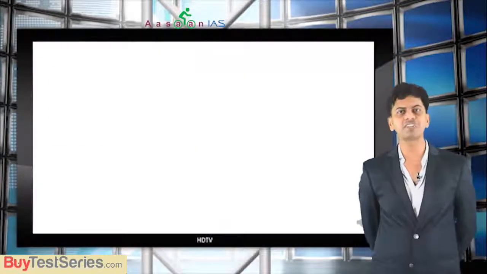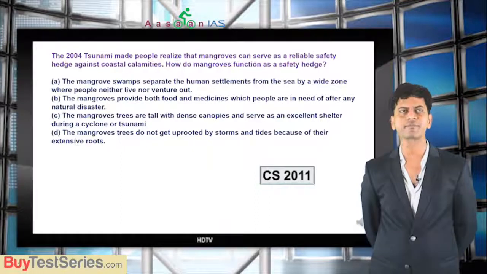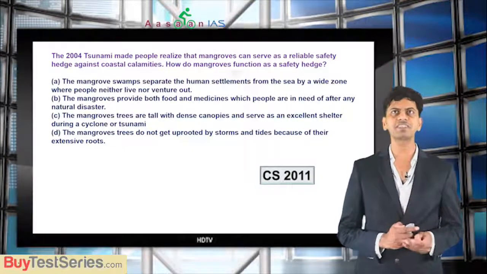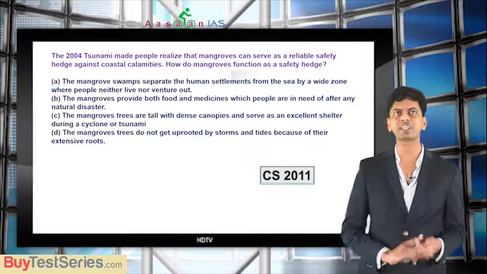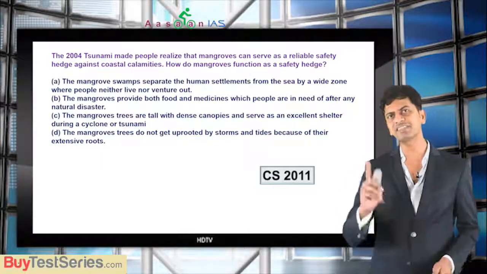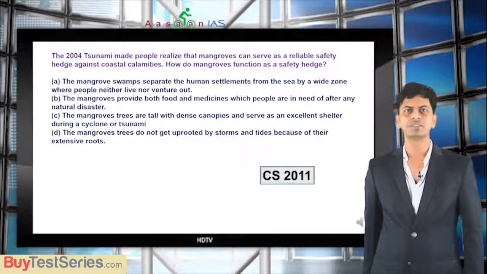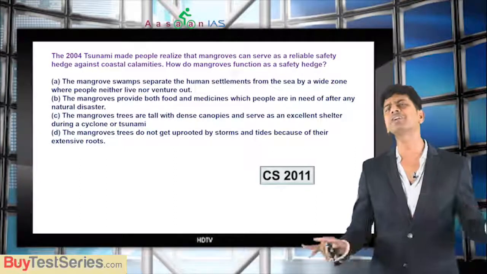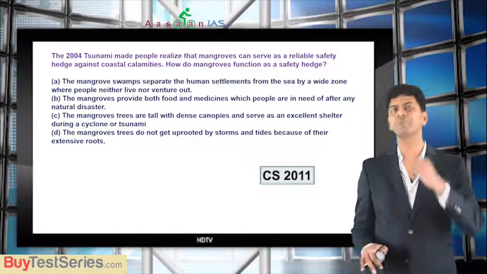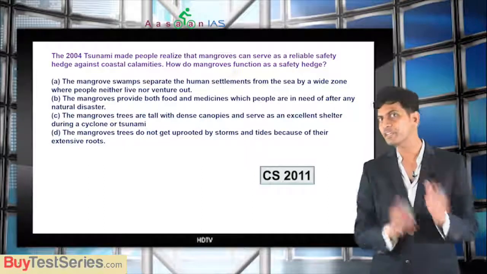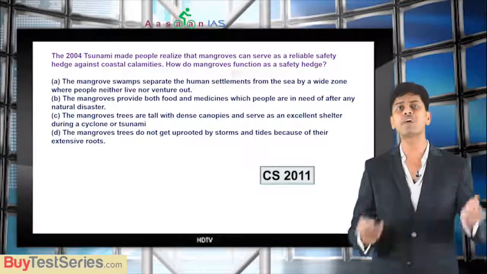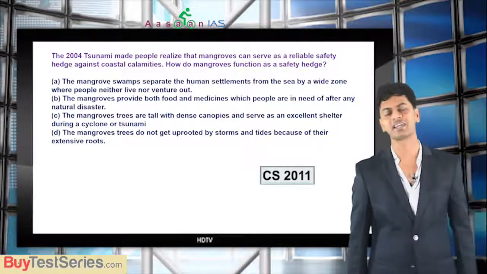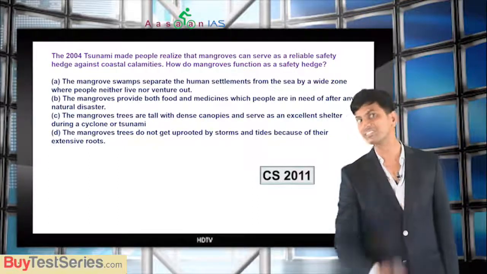Now we will see a question which was asked in the 2011 paper. The 2004 tsunami made people realize that mangroves can serve as a reliable safety hedge against coastal calamities. How do mangroves function as a safety hedge? That means he is talking of benefits of mangroves. See, even if you do not know anything, if you understand the keywords and basic nature of the topic without remembering anything, still you can answer more than half of the questions just by looking at the options. You can answer it easily. But what you need is that basic understanding.